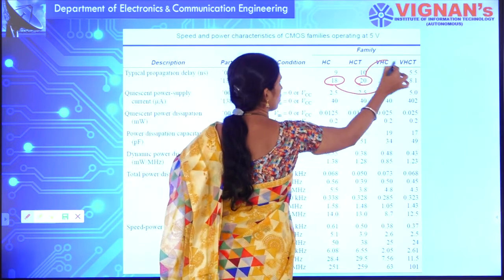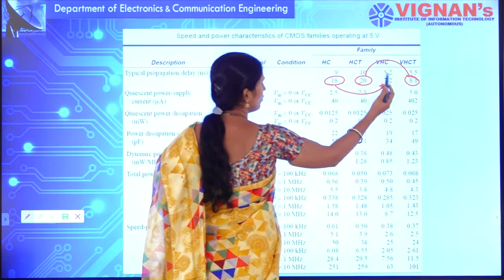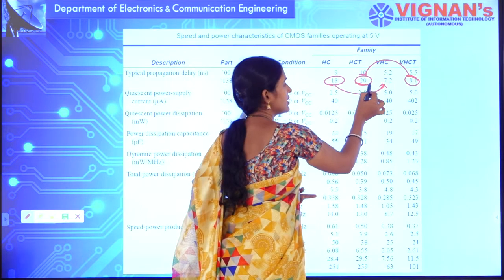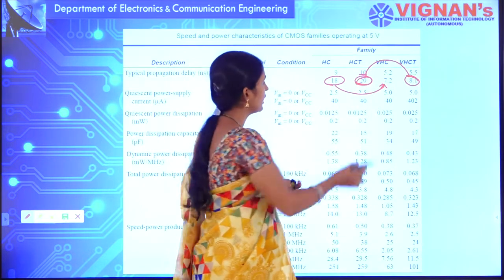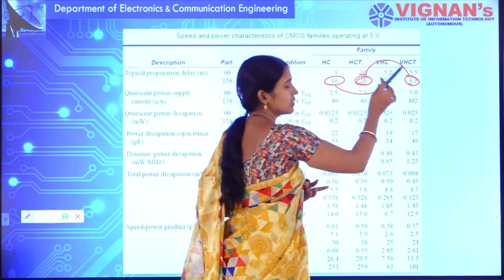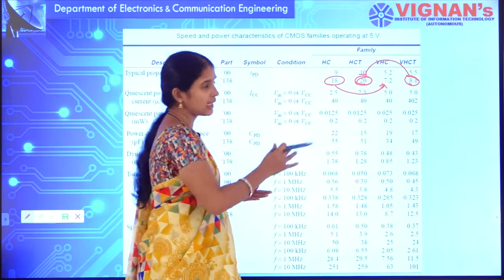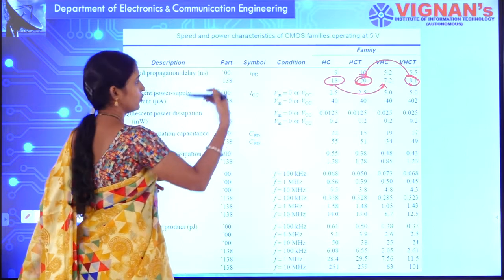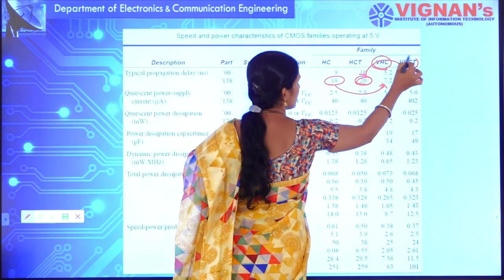Here also, it has been reduced to half, whereas for the 3 to 8 decoder it went from 20 to 8, that means reduced by more than three times. So, we will be going for better technologies, right.